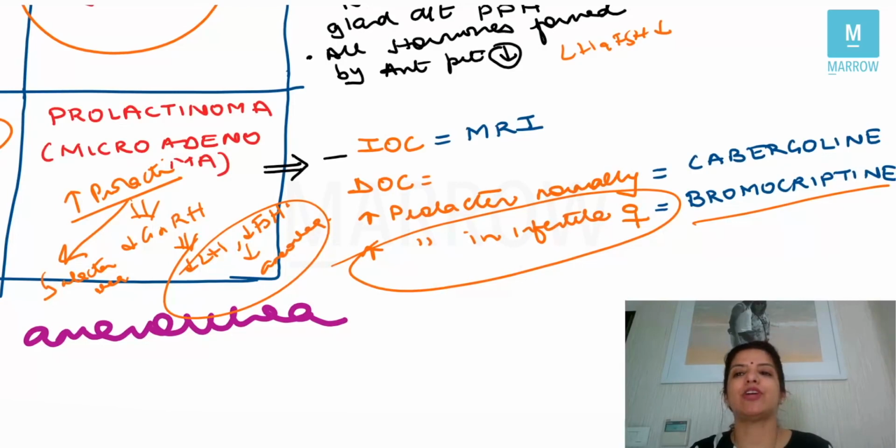So normally the drug of choice for increased prolactin is cabergoline, but if they say that the prolactinoma patient is coming to you with a complaint of infertility, then the drug of choice becomes bromocriptine.